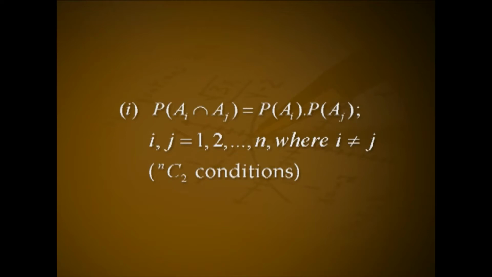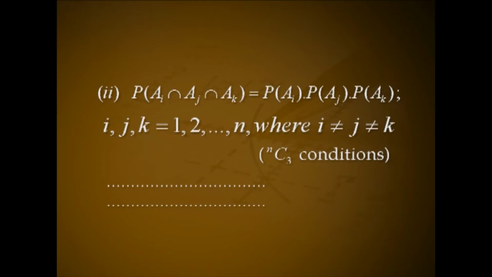There are nC2 such conditions for various values of i and j. Number 2, P(Ai ∩ Aj ∩ Ak) = P(Ai) P(Aj) P(Ak) for i, j, k = 1, 2, etc., n, where i ≠ j ≠ k. Such nC3 conditions are there for various values of i, j and k.